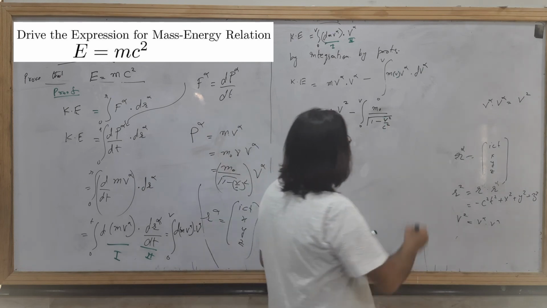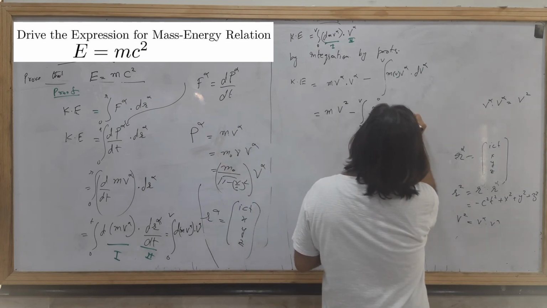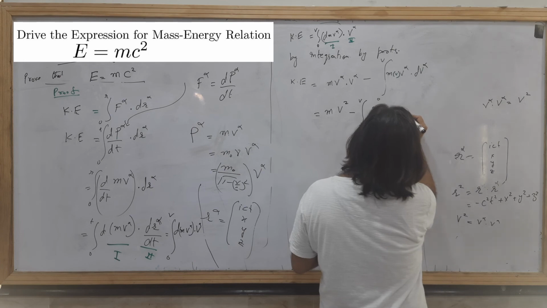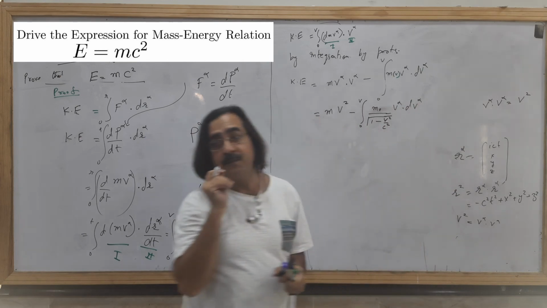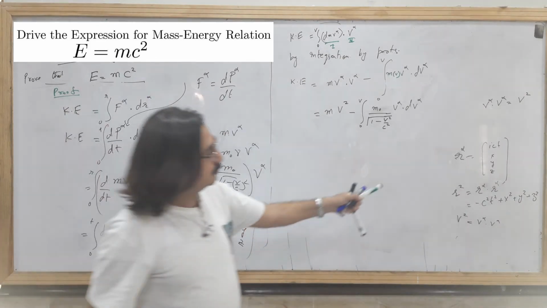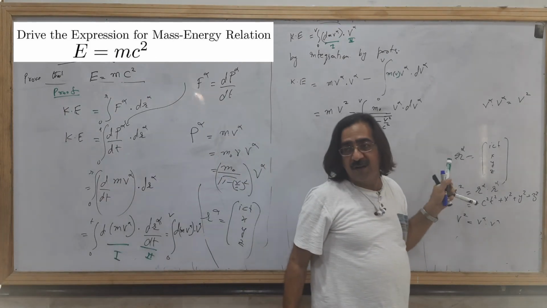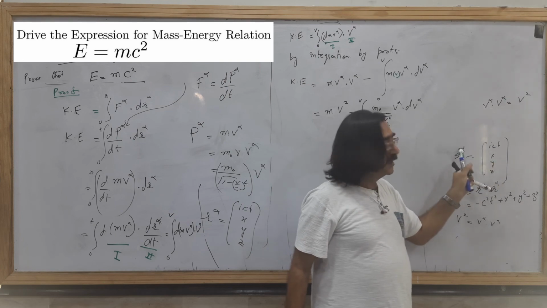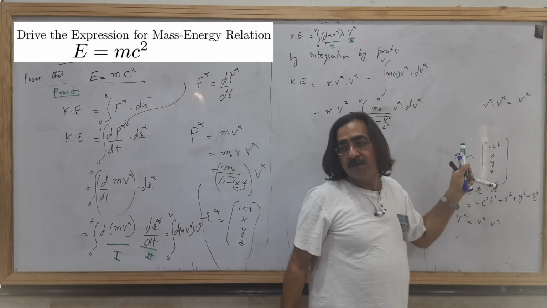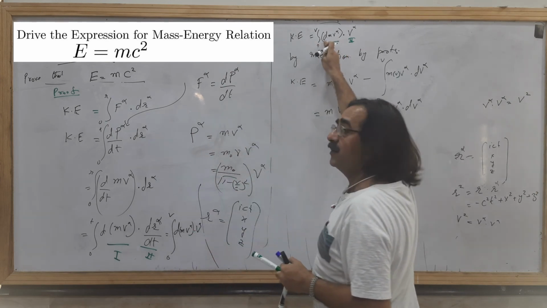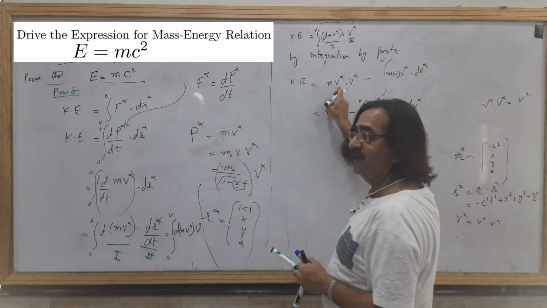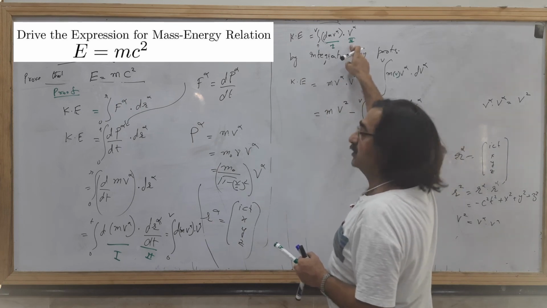v alpha dot dv alpha. For the same reason, if we consider the vector component, then there will be indices. Integration of the first derivative will be cancelled with the integration, so that will be v alpha. Then the second will be as it is.